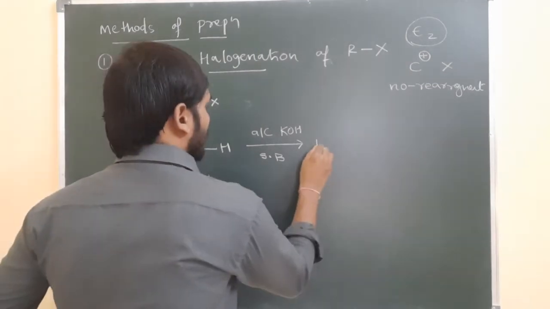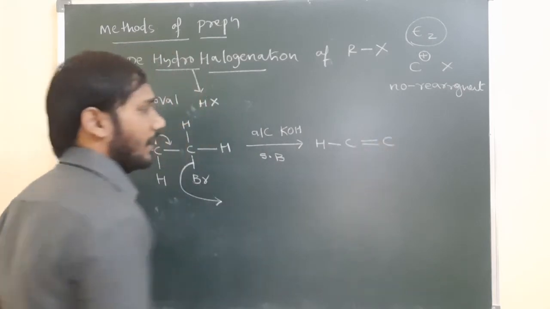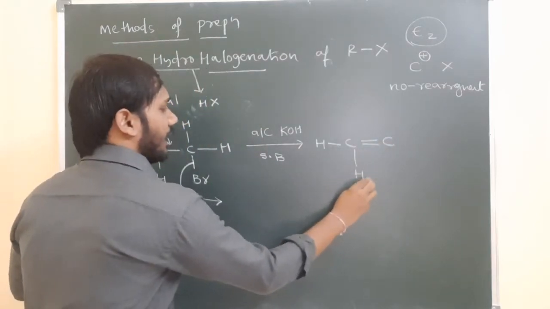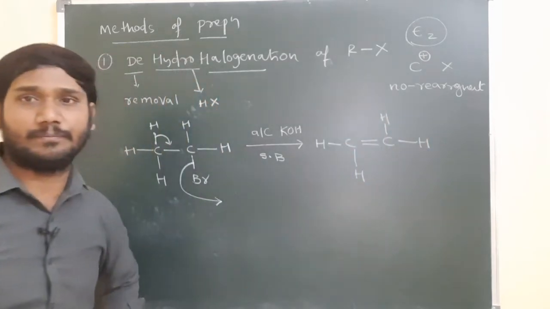So what is possible? A double bond between the carbons, with hydrogens on each. Clear?